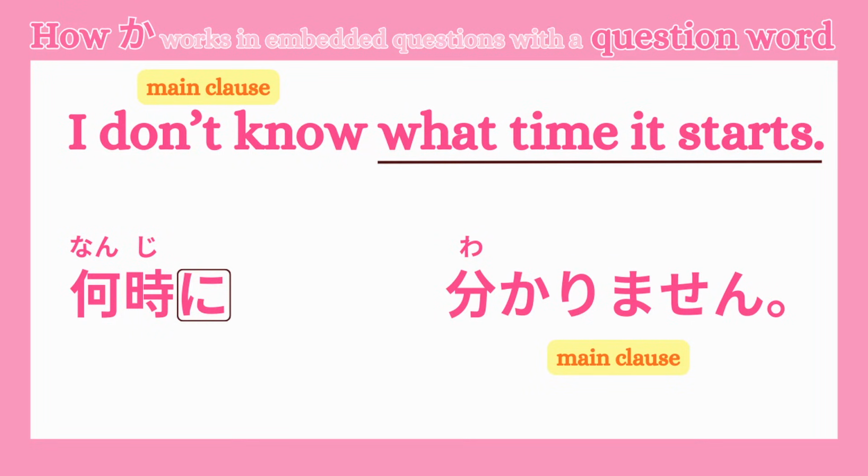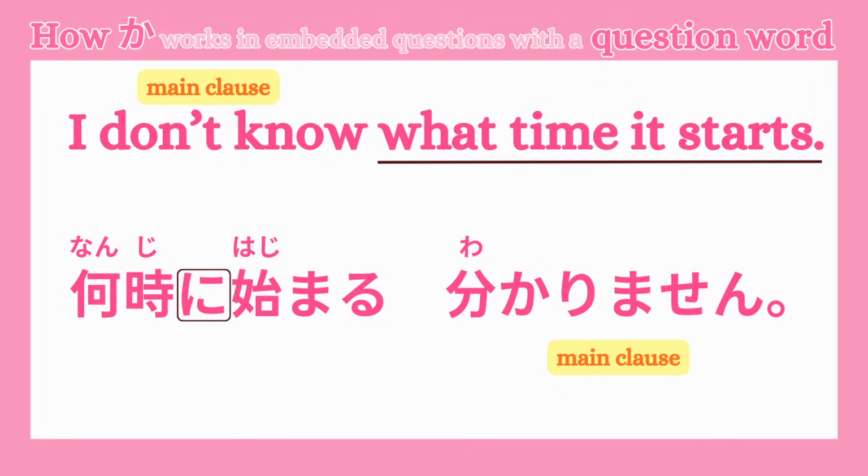Okay, let's continue. So, the sentence goes like, 何時に始まる. In English, this looks correct because it already covers what time it starts. But in Japanese, we are not done yet. Don't forget today's topic, the particle か. When your subordinate clause contains a question word, you must add か at the end of that clause. So the correct phrase becomes 何時に始まるか. Therefore, the sentence I don't know what time it starts in Japanese will be 何時に始まるかわかりません.